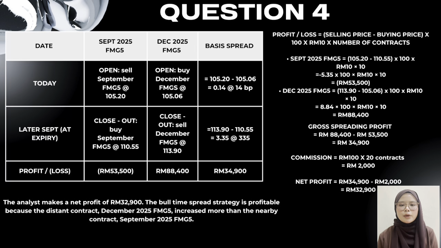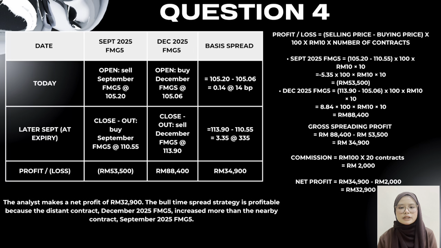Next, I will explain how the profit is calculated. Let's start with the September futures. Since we initially sold the September contract at 105.2 and later bought it back at 110.55, the price increased. Because this is a short position, buying back at a higher price results in a loss. The calculation is 110.55 minus 105.2 equals 5.35 points. Each point is worth 100 ringgit. So 5.35 times 100 times 10 contracts equals 53,500 ringgit loss.